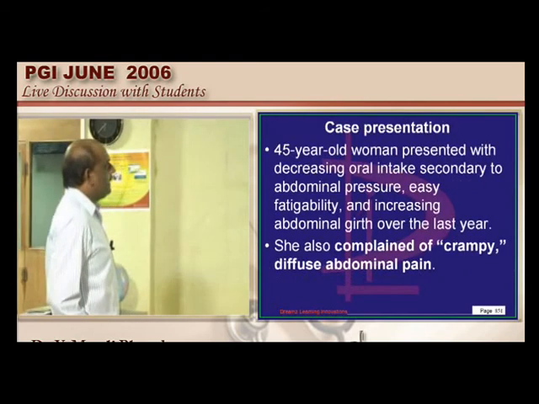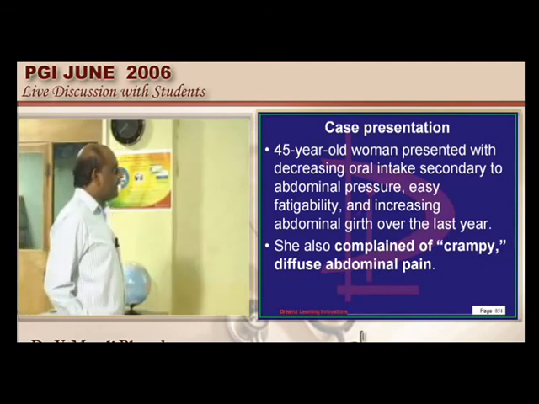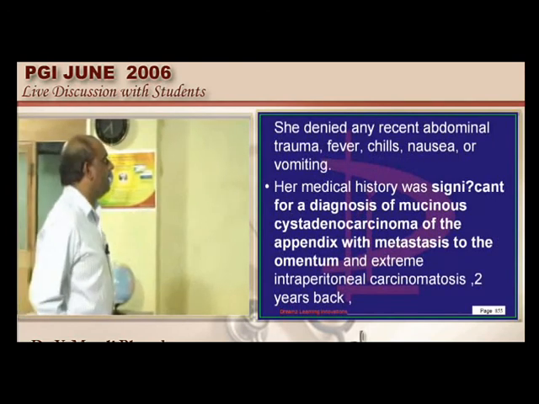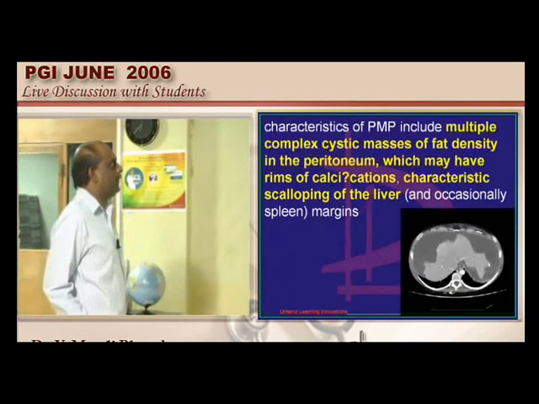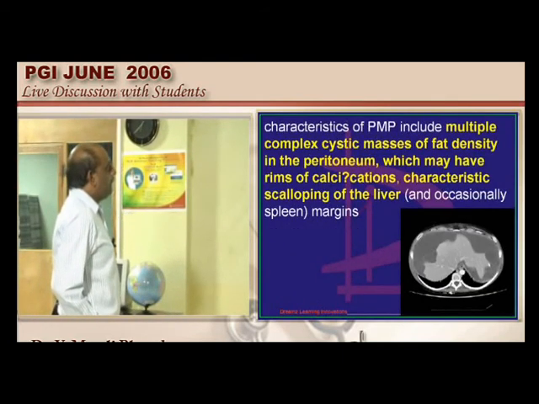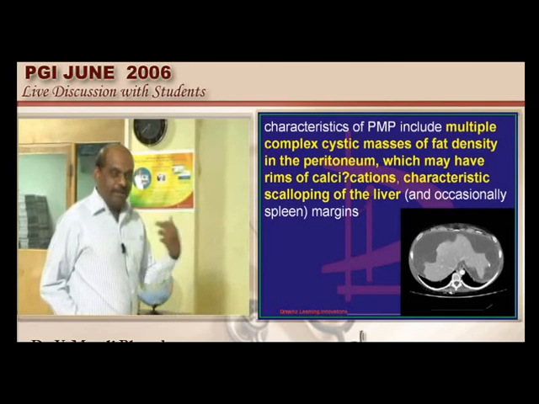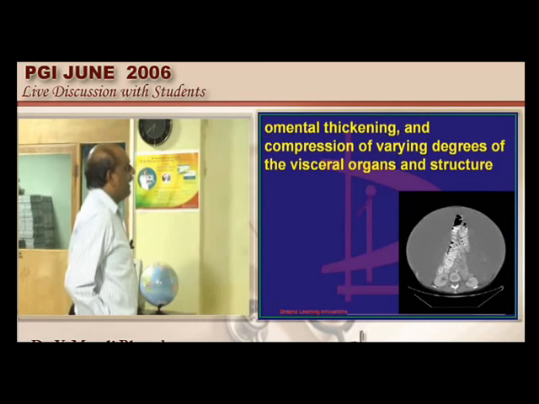A 45-year-old woman, decreased oral intake, easy fatigability, increasing abdominal girth, crampy diffuse abdominal pain, and in the background she has a history of cystadenocarcinoma of the appendix. When the CT had been taken, doctor, this is a classical appearance of pseudomyxoma peritonei. What are you able to see here? Multiple complex cystic masses of fat density and scalloping of the edge of the liver because of the diffuse presence of mucinous substance. And the omentum has undergone thickening and there is a compression of the various visceral organs.